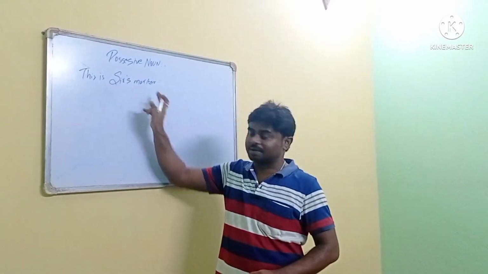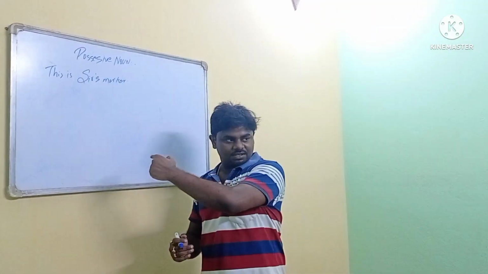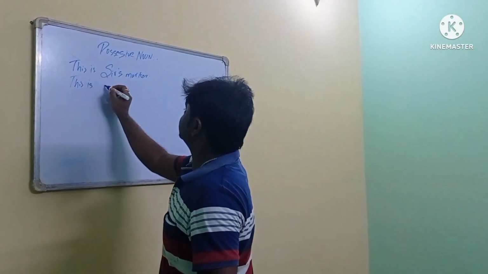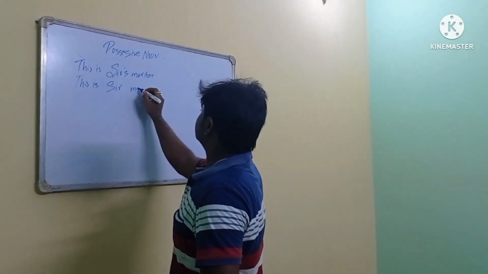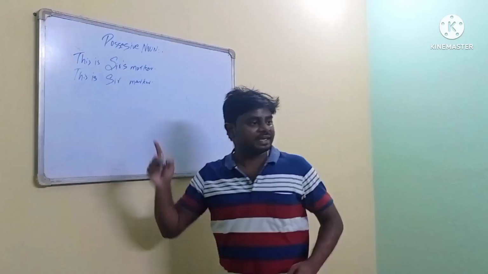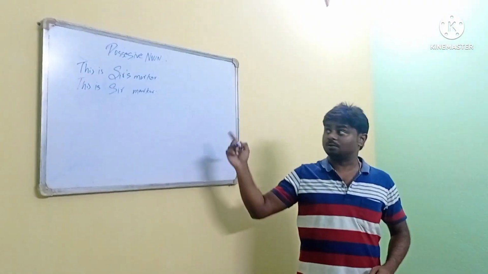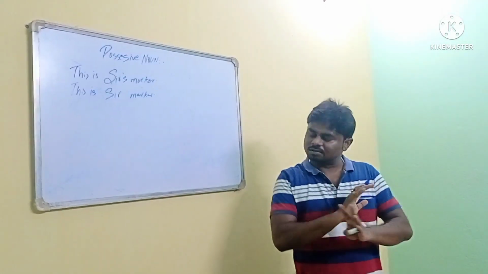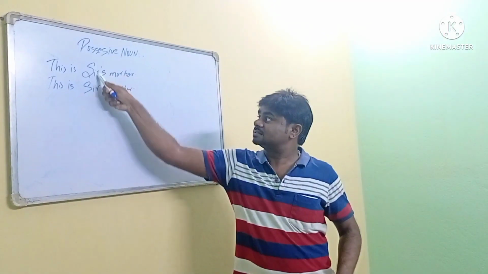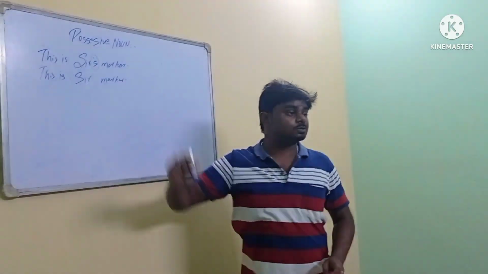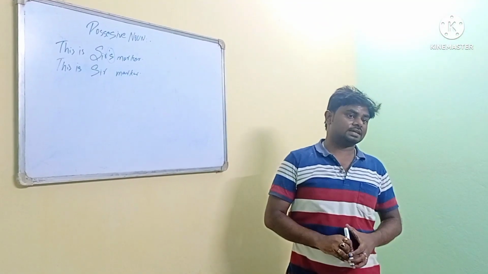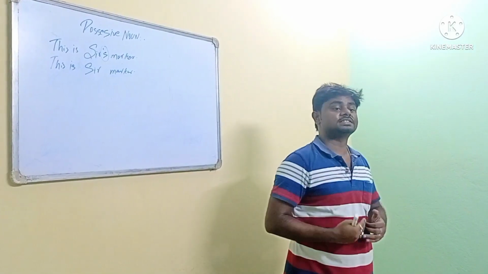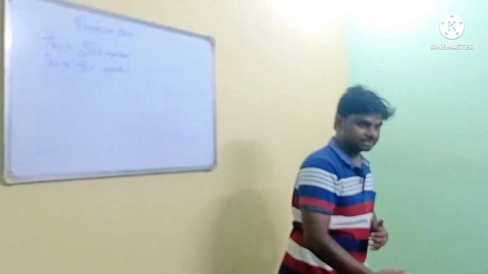Make sense? Sir's marker. Instead of this, if I write, this is sir marker. Making sense? No. Avantika, look here. Look at this. Is it making sense? No. This is sir marker. So apostrophe S. Apostrophe S is very important to tell this belongs to somebody.